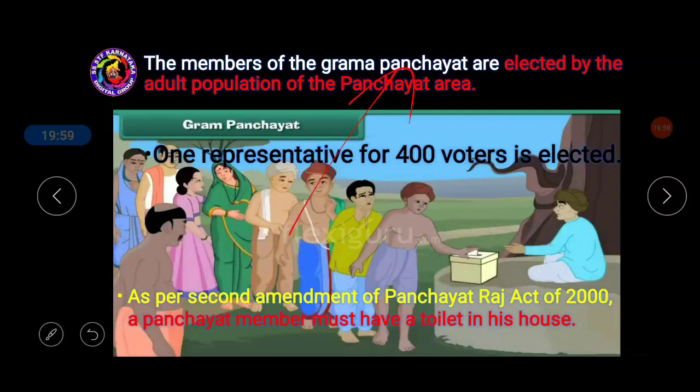So as per the 2000 Act of Grama Panchayat in Karnataka, if you want to stand for the election, then one should have a toilet at their respective place, that is the house and all. This has been made mandatory. If you are not having a toilet, then you cannot stand for the election. This has been introduced so that we can maintain sanitation. Okay, means we have to maintain cleanliness. Because of this system, we have introduced this one.